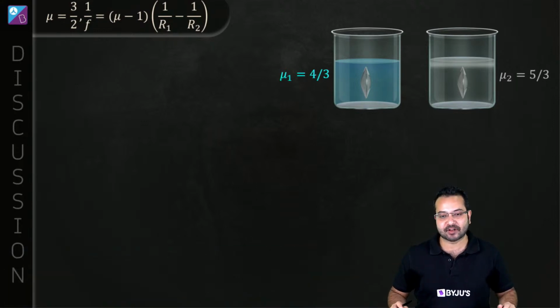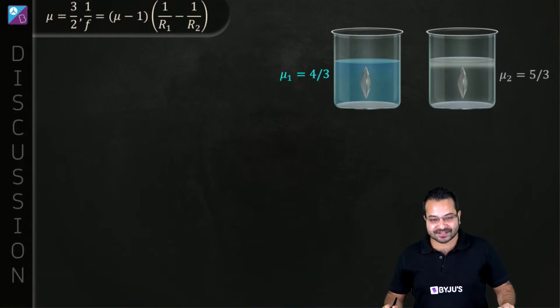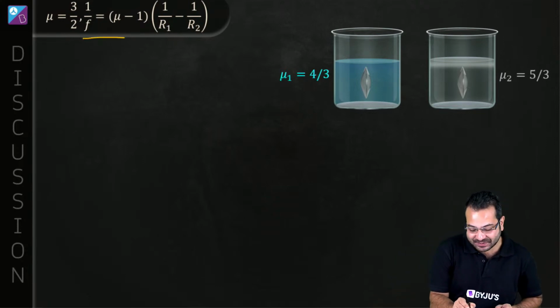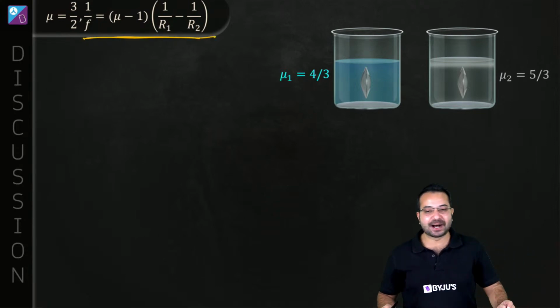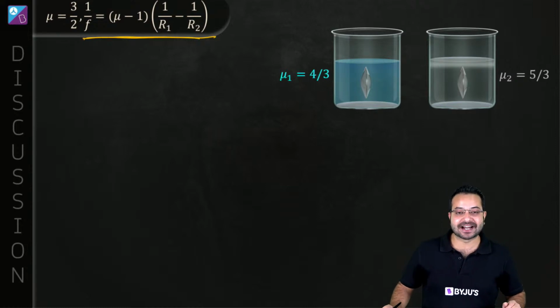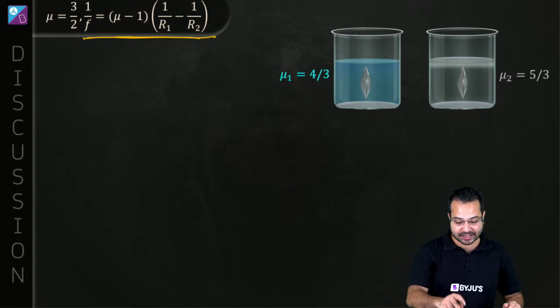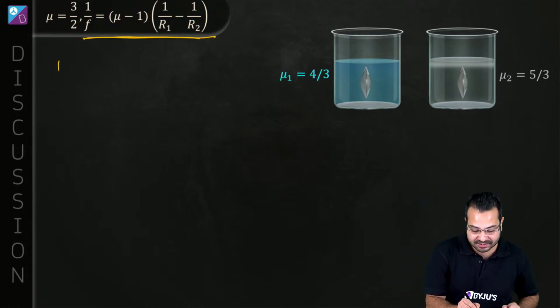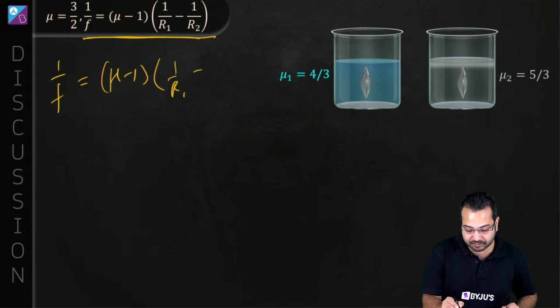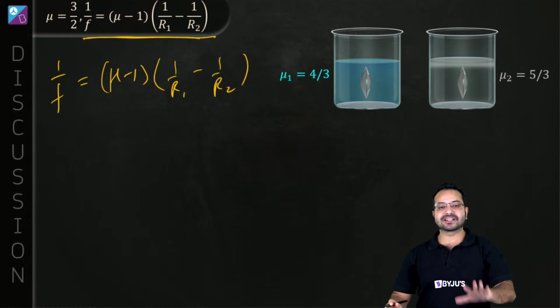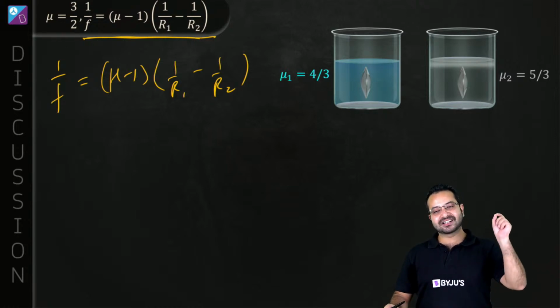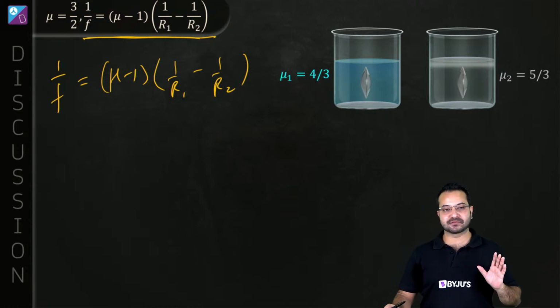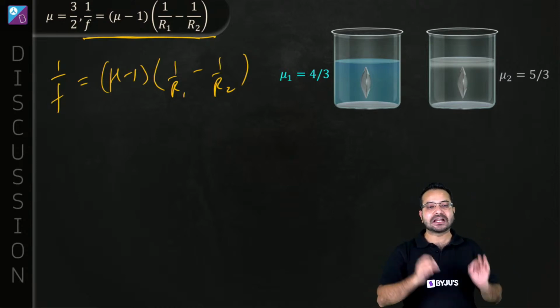Is that correct? Okay. And it was written right over here. The hint was right up here. I did not notice that. I shouldn't have put that up, but probably nobody picked up. Okay. Yes, we are using the lens maker's formula. What is the lens maker's formula? Tell me. 1 by f is equal to mu minus 1 into 1 upon r1 minus 1 upon r2. Okay, this is how we write the lens maker's formula, and this is a very stupid way of writing the lens maker's formula, because the information is hidden over here.